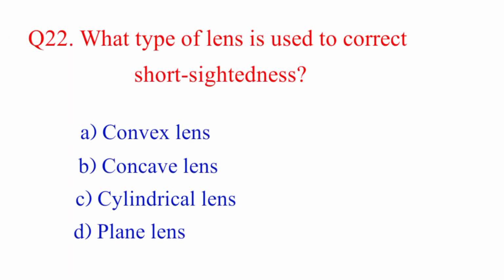Question number 22. What type of lens is used to correct short-sightedness? Option A, convex. Option B, concave. Option C, cylindrical. D, plane lens. The right answer is option B, concave lens.